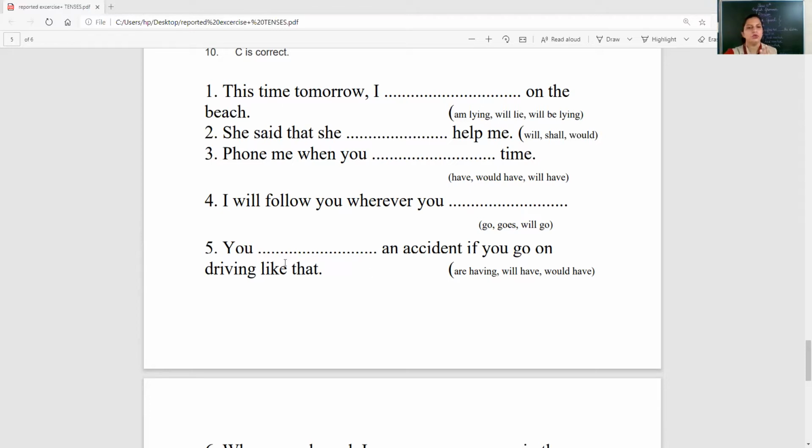You dash an accident if you go on driving like that. Are having, will have, would have. Had there been an online class, I would have taken the test and asked you. But whatsoever, it is a recorded video, it's okay. Still, I expect you all to be sincere with yourself.